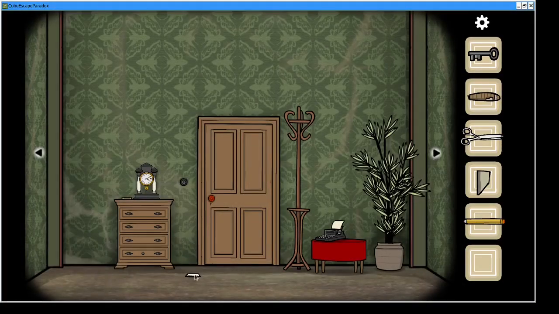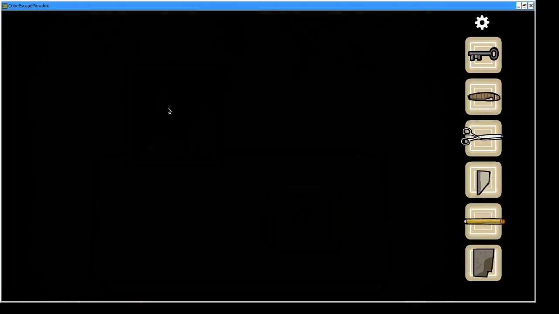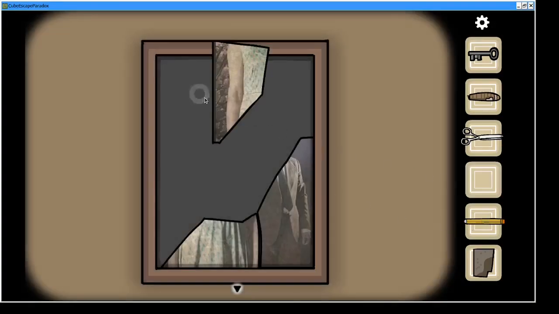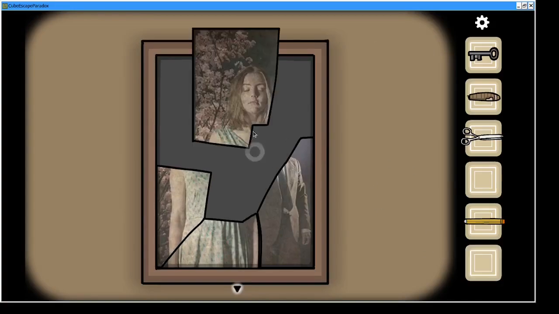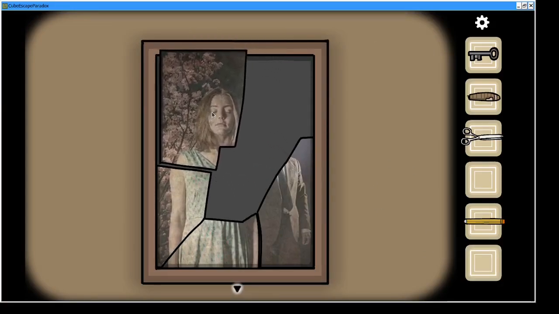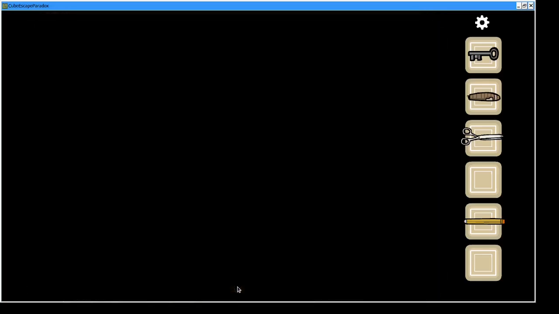And a piece of paper that has drifted down. Oh no, it's another photo piece. Lovely. That's a nice thing I like about the Rusty Lake games, is that you do have useful quest items that can appear out of nowhere sometimes. It is good at throwing those curveballs to you. Let's put these 2 photo pieces in here. I think that one goes there, and this one is quite a major piece, so you can see it's her, standing very oddly with her eyes closed while the picture is taken.